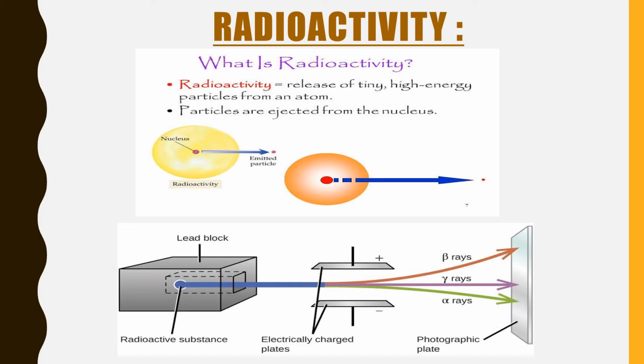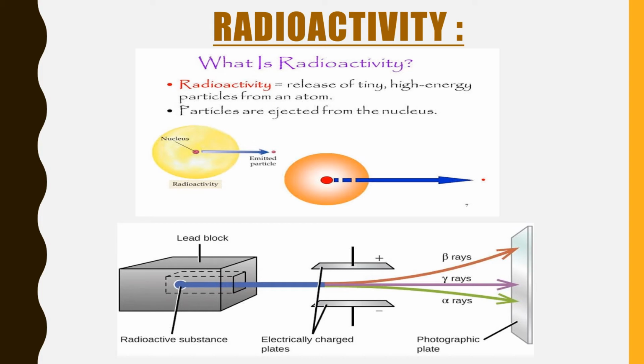What we observe is that three types of radiations are emitted. In the first one, those which are deflected slightly towards the negative plate, and hence carry positive charge, are called alpha rays. You can see over here there are three types of deviations, and the first, which is deflected towards the negative plate, are called alpha rays.